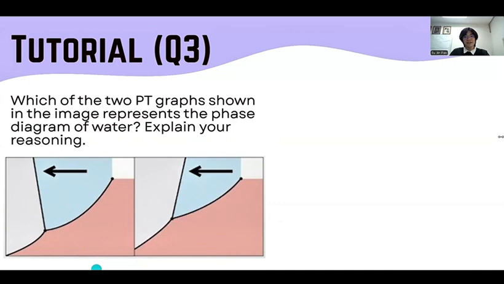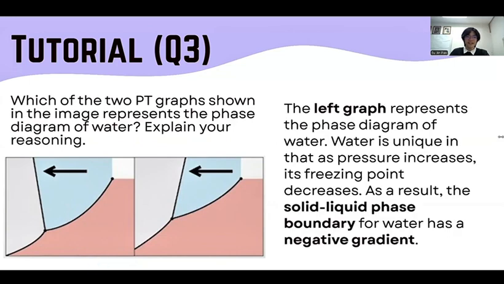You may recall from your secondary school studies that water is unique among most substances in that as the pressure increases, going up the y-axis, its freezing point decreases. As you can see, the x-axis, or temperature, goes towards the left. As a result, the solid-liquid phase boundary for water has a negative gradient, sloping towards the left. And so the left graph is the correct one that represents water.